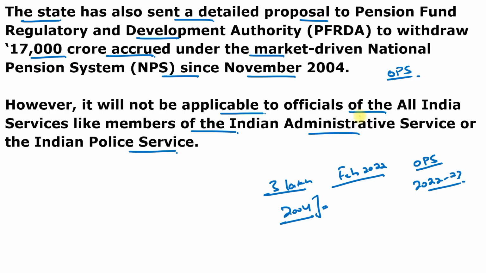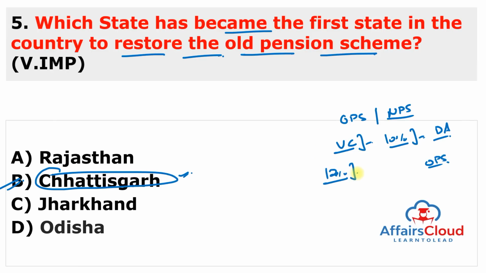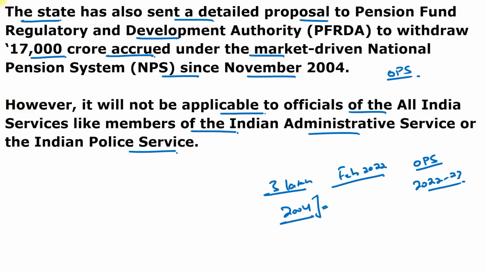But we have to remember what is the main difference between the old pension scheme and the new pension scheme. The main difference between the two pension systems is that under the new scheme an employee has to make a voluntary contribution towards a pension by undertaking a 10% deduction from the basic salary and dearness allowances, but there is no such deduction under the old pension scheme, and a minimum of 12% of the basic salary will be deducted as per the General Provident Fund rule. But you have to remember, the first state that restored the old pension scheme is the state of Chhattisgarh. Now we are moving to the next question.